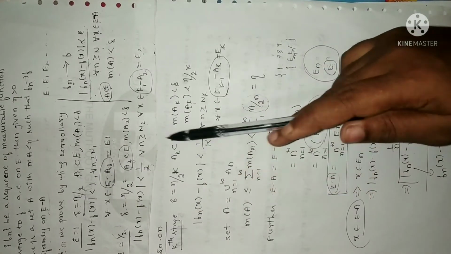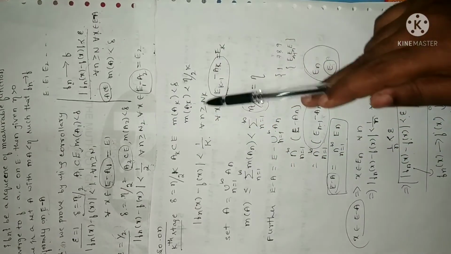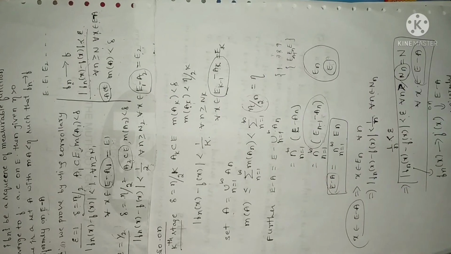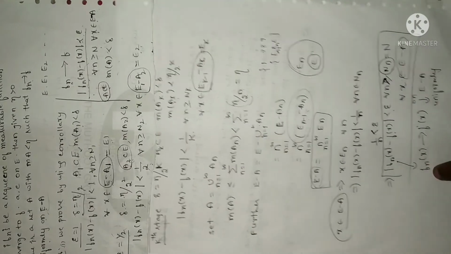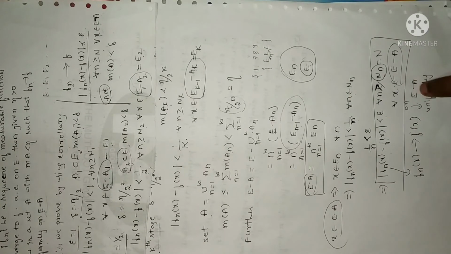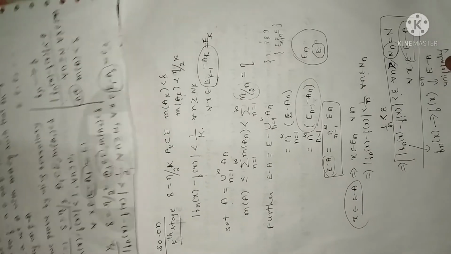So in the third stage it is A3, and in the kth stage it is Ak. Similarly, I have replaced wherever necessary and assumed a set A as the countable union of all the sets, and I have applied the properties so as to get the sequence f_n(x) converging to f(x) uniformly on E minus A. So this is what the required proof is. Clear?